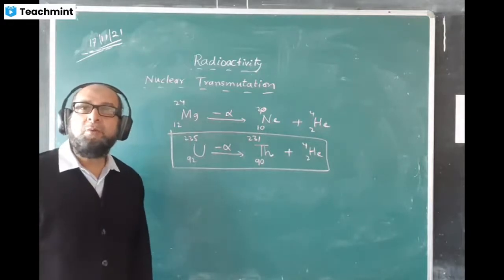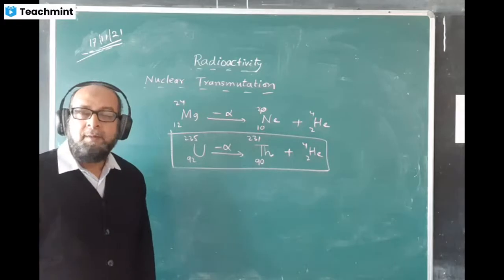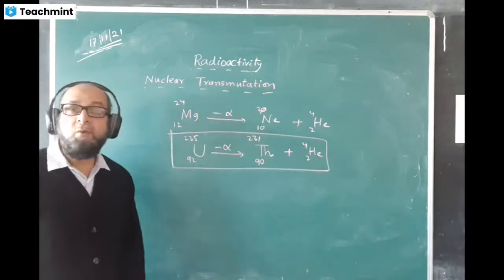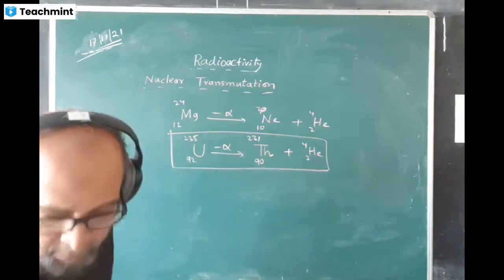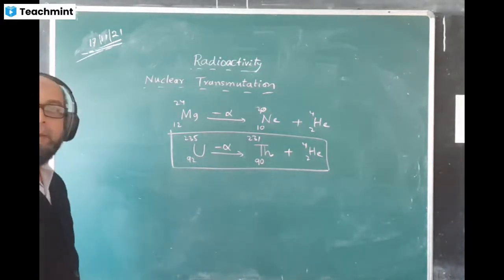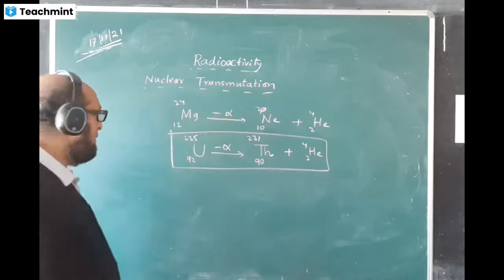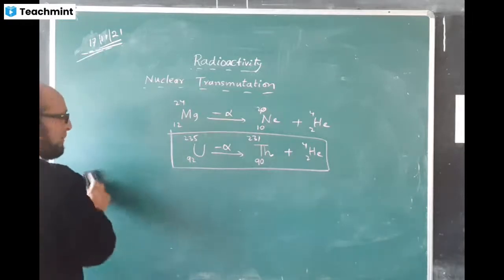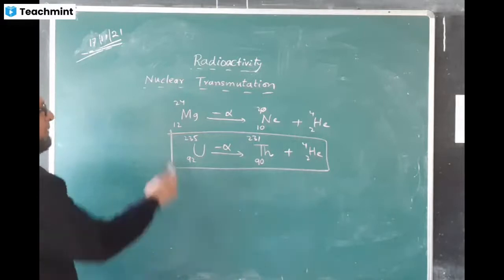The rest of the reactions are based only on general ideas, just minus. But this particular one we have to know by heart. So please copy. Uranium changes into thorium by emitting an alpha particle. Write it down. So, understood? Okay, good.